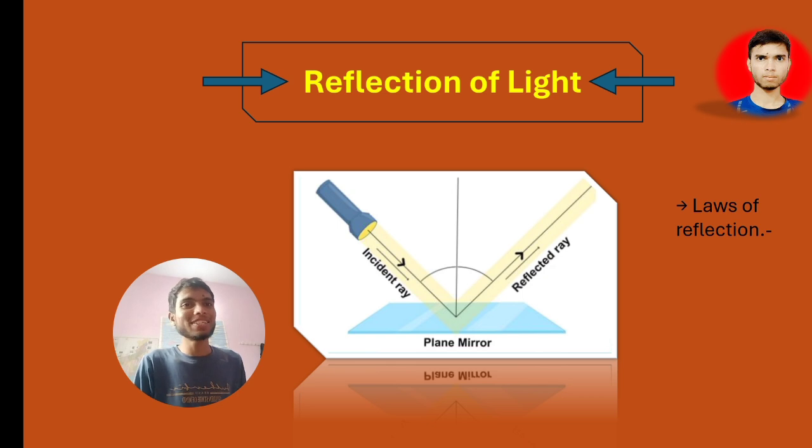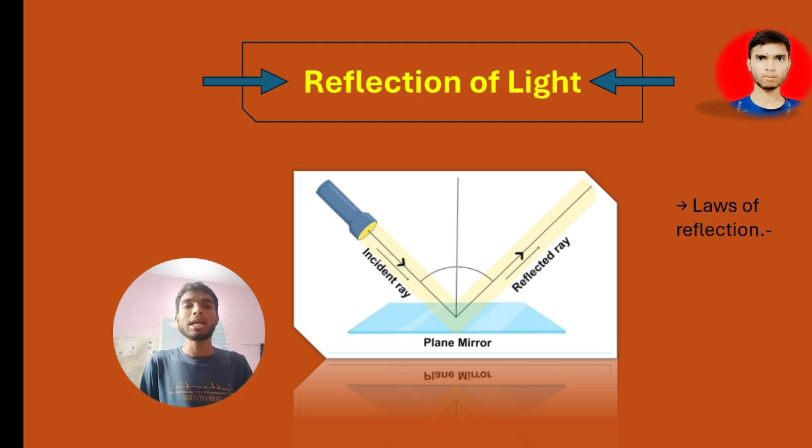So this side of the right angle will be 90 degrees, and this side of the right angle will be 90 degrees, and the sum of both will give 180 degrees. That's why we are taking this downward surface as a straight line, and the sum of both angles will be 180 degrees.